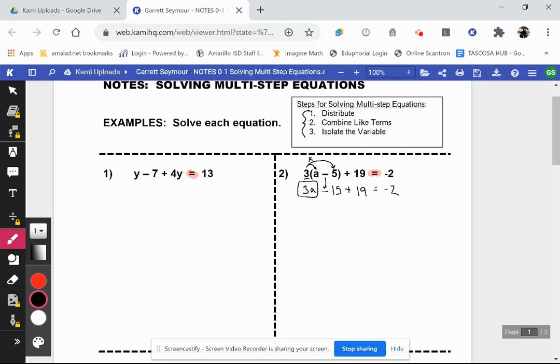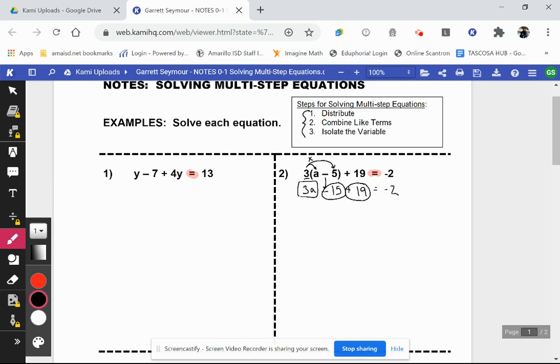And it has 2 terms that are constants. A constant just means a straight number, no variable with it. The negative 15 and the 19, these are like terms. They're both constants, so we can combine these. 3a is the only term with a variable in it, so we're not going to combine it with anything.